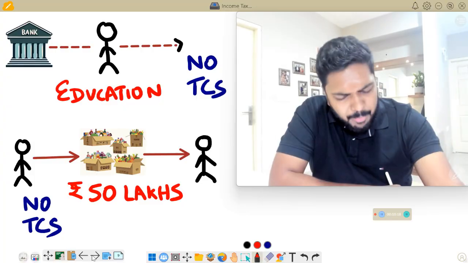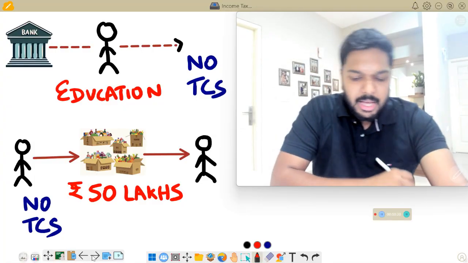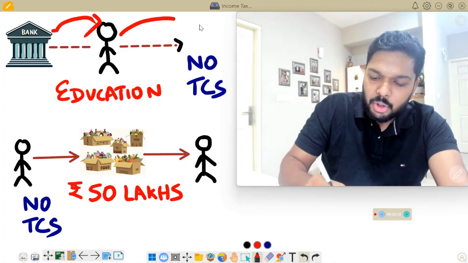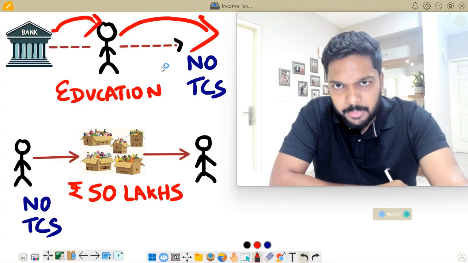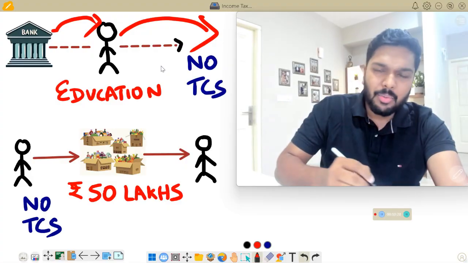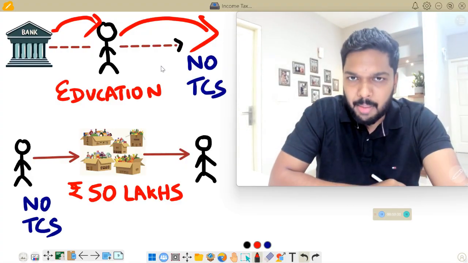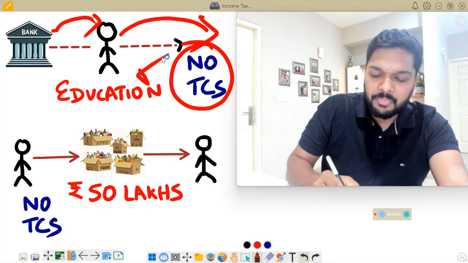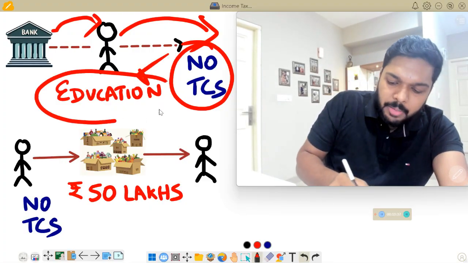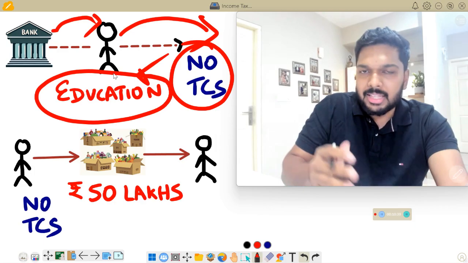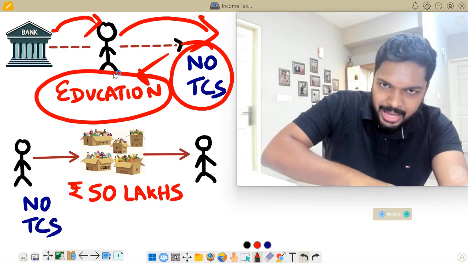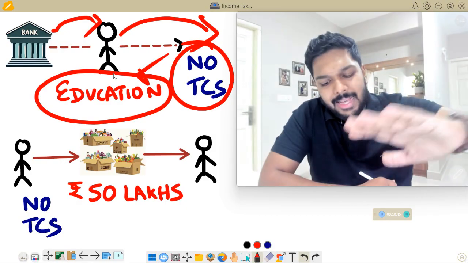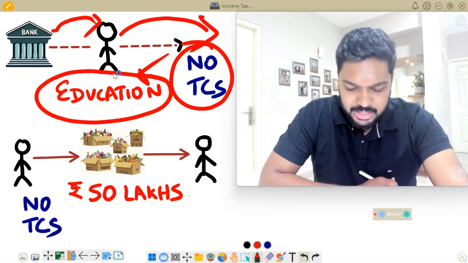Adding to this, you have a couple more changes in TCS. If you have taken a loan from the bank for education and you're sending it to your son or daughter abroad under the LRS scheme, earlier there was a small TCS rate applicable. Now that TCS has been abolished. So for education-oriented payments abroad, if you have taken that money from a financial institution like a bank and you pay that abroad for the educational purposes of your family, then there'll be no TCS on this transaction.